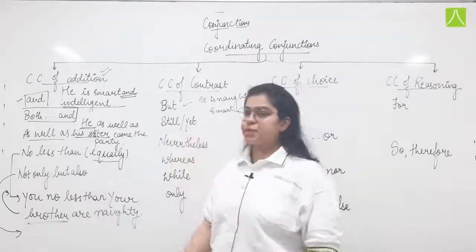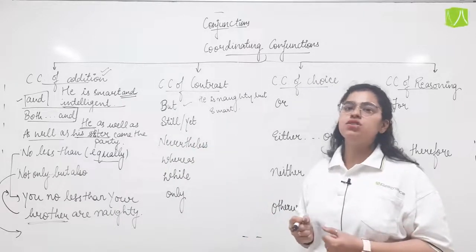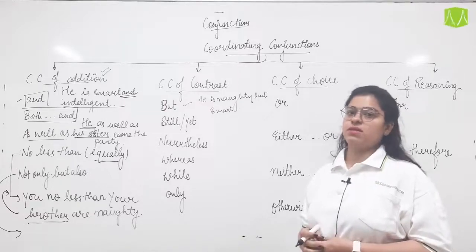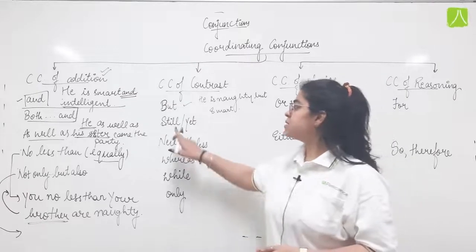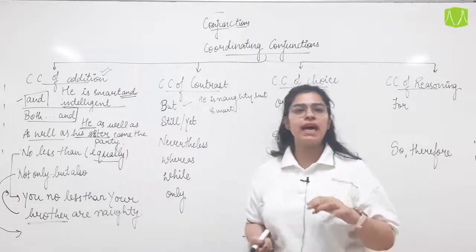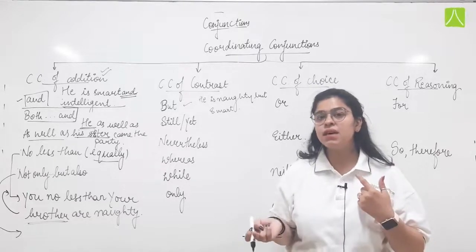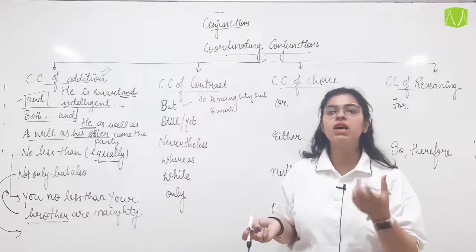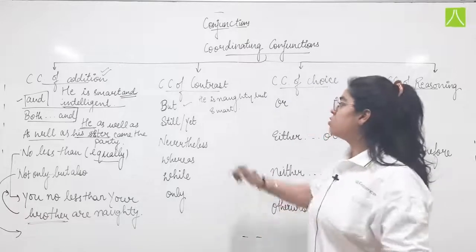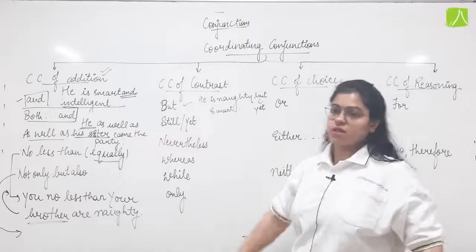Still, yet. Again, when we are giving a comparison between the two. He is slow yet smart. He is slow, still smart. So the person cannot do the work on time or is a little slow to understand in class. But when he does understand the point or the subject matter, he is very smart about it. He remembers it for long. So he is naughty yet smart.